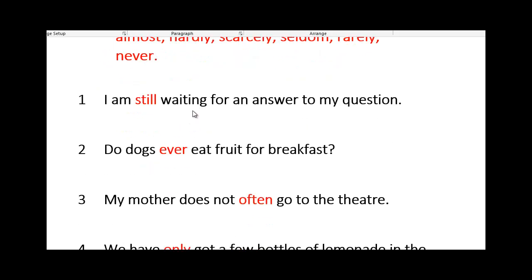Some more examples here we can see. I am still waiting for an answer to my question. You can see the verb to be and waiting, a verb plus ing, that is present continuous. And we can see the adverb still comes between am and waiting. Do dogs ever eat fruit for breakfast? Here we have a question, and you can see the adverb comes before the main verb, which is eat. Before the main verb.